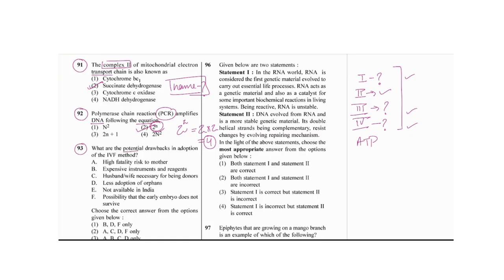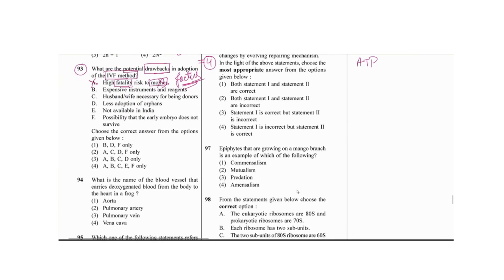Next is question number 93. What is the potential drawback, meaning the negative condition, in adoption of the IVF method? First of all, it is very costly, as we have seen. But how could it be a fertility risk to the mother? It could be risky for the fetus itself, because we are growing it in the laboratory, but not for the mother. So A should not be there, and if A is not there, we can choose the answer very easily, right? So it should be the first one. But let's see the other options also.